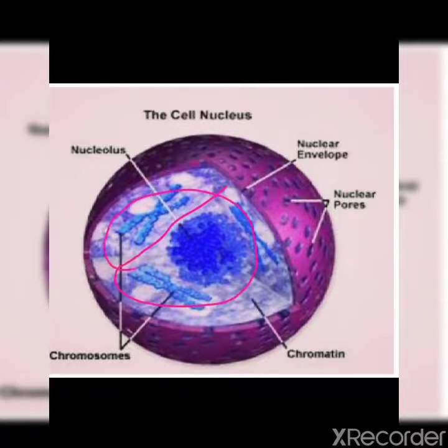You can see this gel-like matrix is known as nucleoplasm. Clear, children? It is also called nuclear sap. It has a variety of chemical substances, ions, enzymes, nucleotides and proteins. It is transparent, semi-solid, and the chromatin network and nucleoli are found suspended in it.